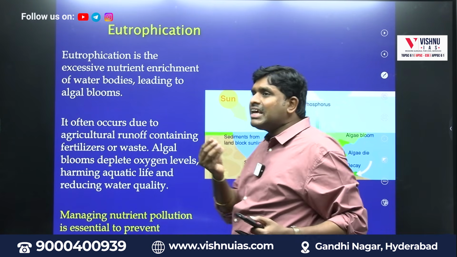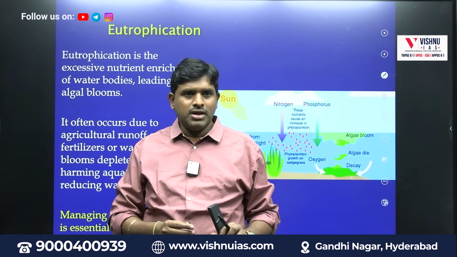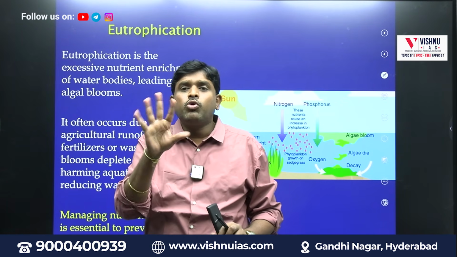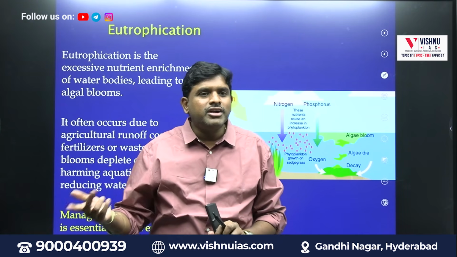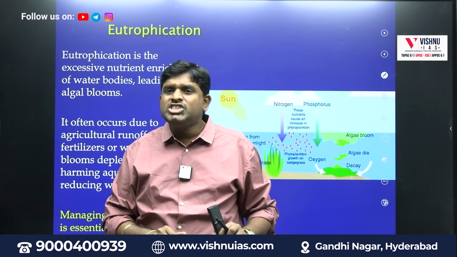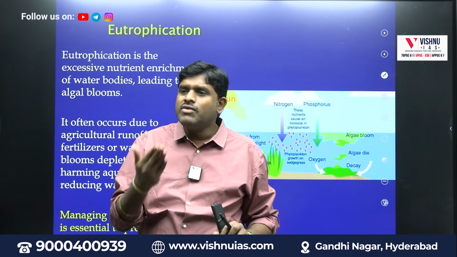Mainly what will happen? Algal bloom, algae. That algal bloom which will be taking oxygen from the water, now they don't have oxygen. Why? Because it is eaten away by unwanted trees, unwanted plants. So what will happen to the algae? They will die. What will happen to the algal bloom? They will die.